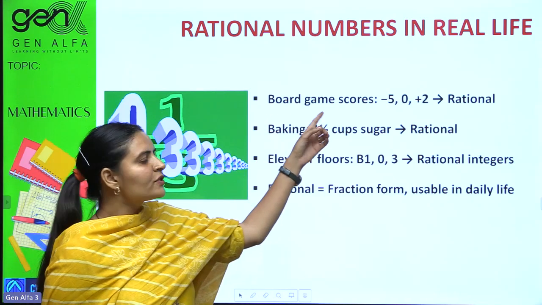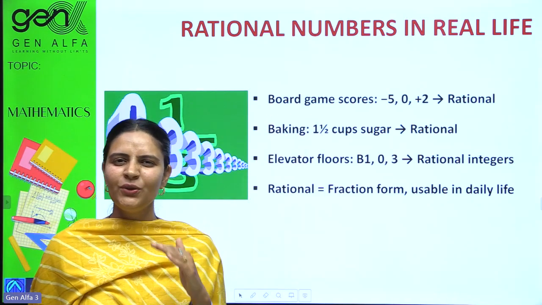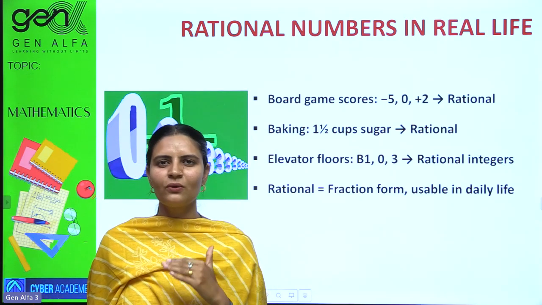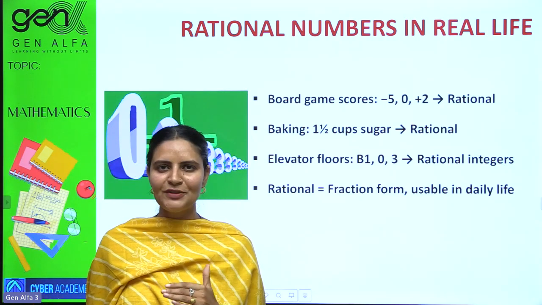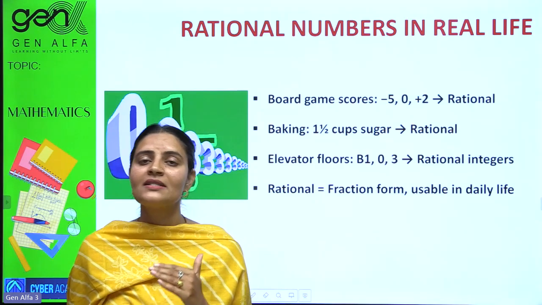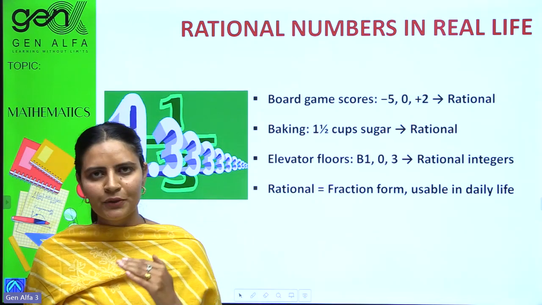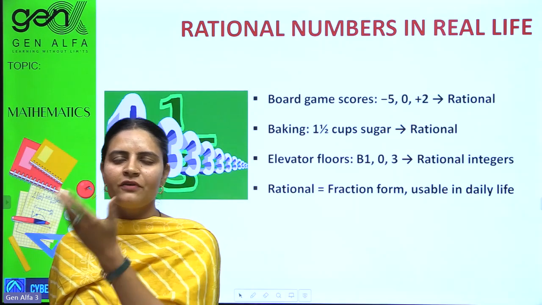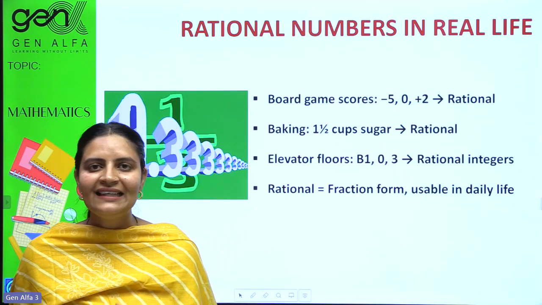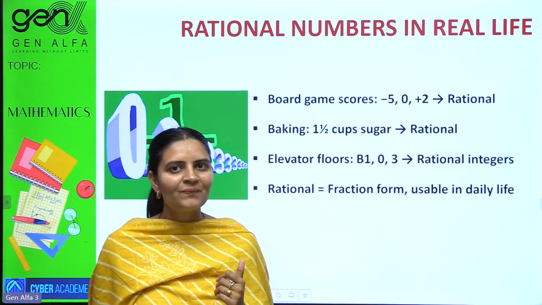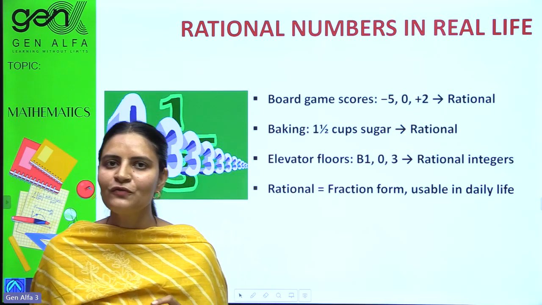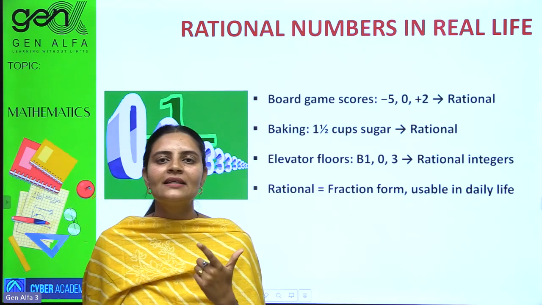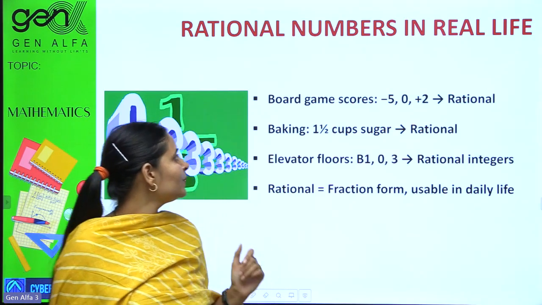Board game scores. When you don't play well and lose points, your score goes down. Negative ones, integers, are taken, and your score must be zero when you start the game, and your score keeps on increasing as you go. So +3, +5, +100, these are examples of integers too. But they can be expressed in p by q form. They can be taken in numerator and denominator form. That can be taken as rational numbers too.